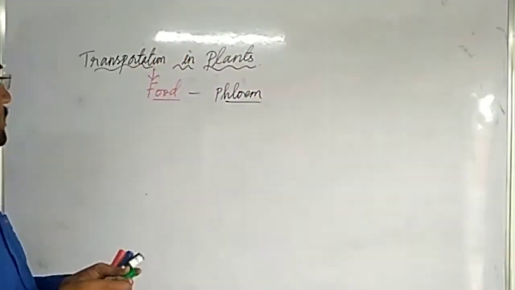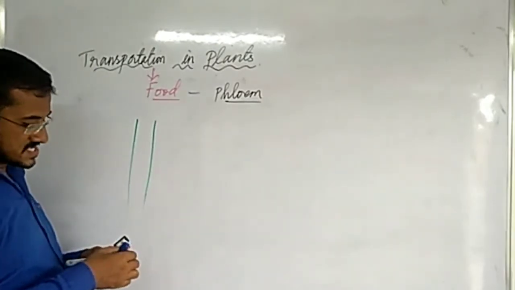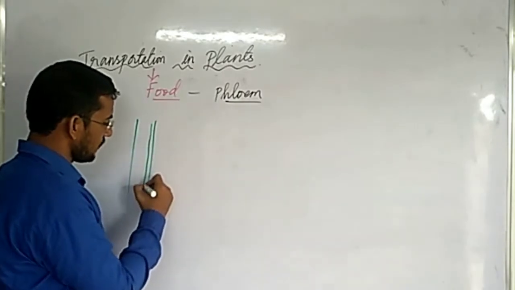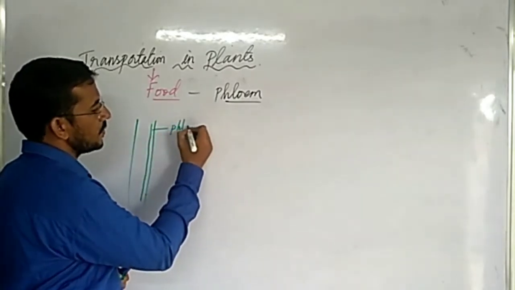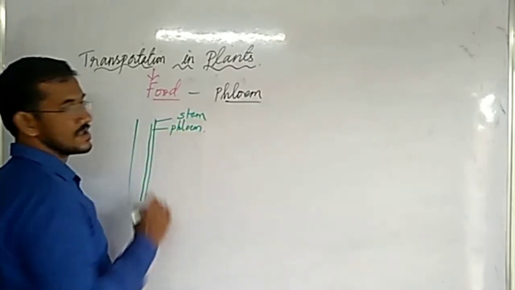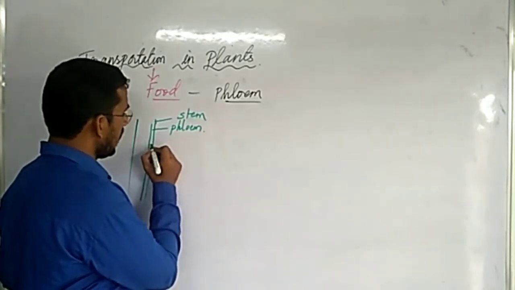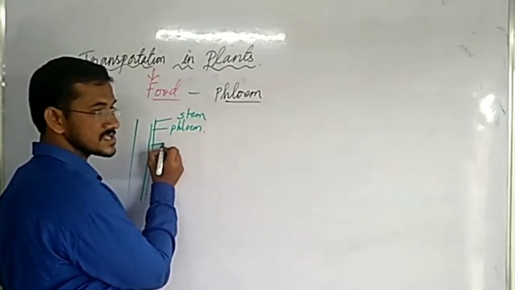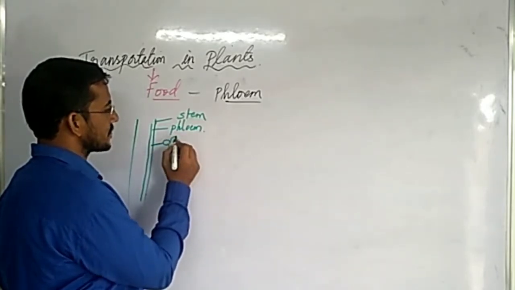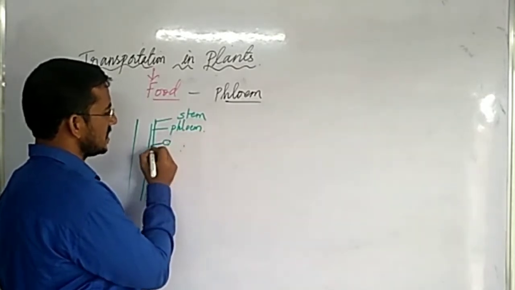So this is a plant stem. In the stem, this peripheral region is called the phloem. If there is a green colored insect, it has a proboscis, a long structure. With the help of this proboscis, they suck the juice.